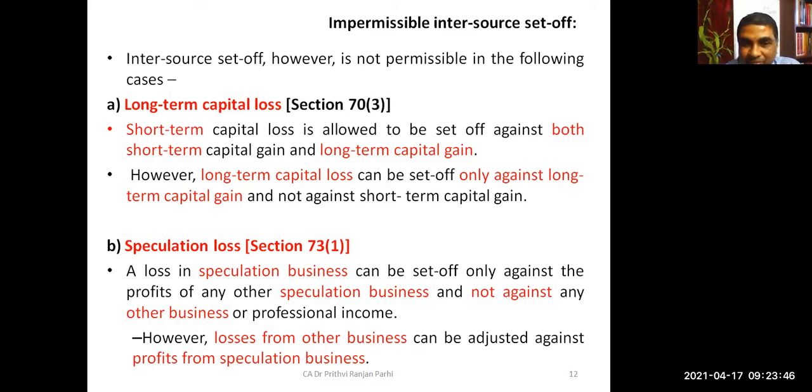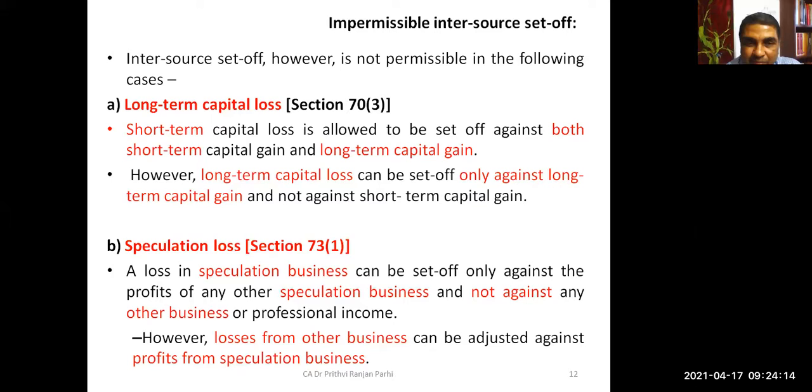So can you give me an example of long-term capital loss? Okay. You see, friends, what is a long-term capital asset? First you tell me. Suppose someone is holding a land for 10 years. Is it a long-term capital asset or short-term capital asset? Freehold land, someone is holding for 10 years.